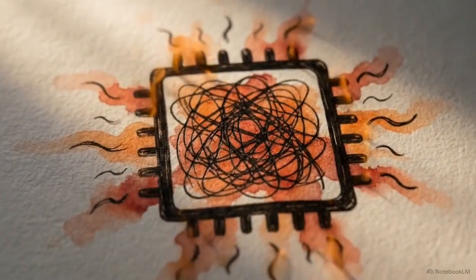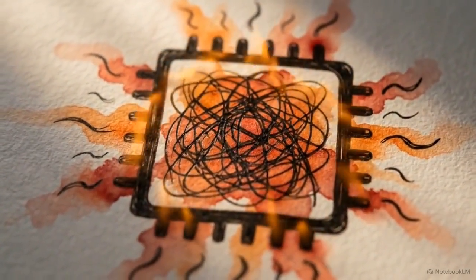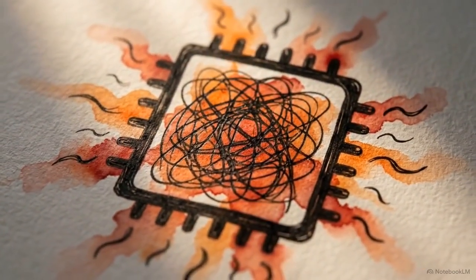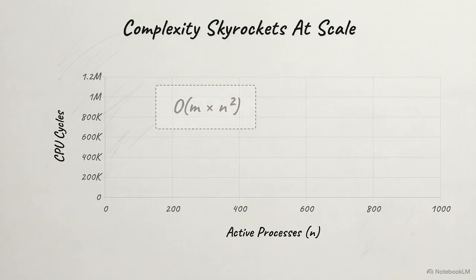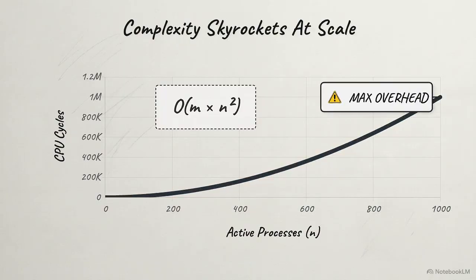But algorithmic certainty demands computational overhead. Constantly predicting the future places a massive, relentless physical strain on the processing hardware. This chart shows the algorithm's time complexity of O of m times n squared. Executing this matrix operation for every single resource request across thousands of active threads is physically prohibitive in modern architectures.